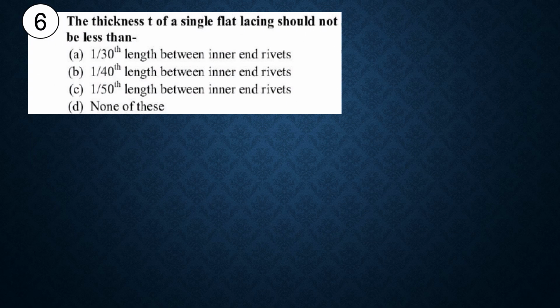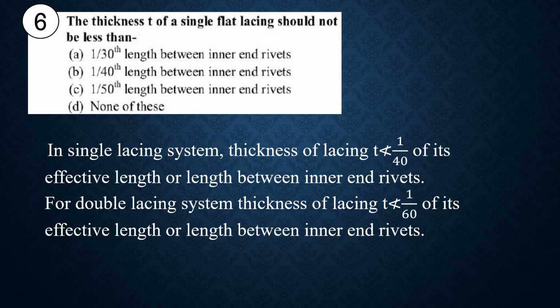Then next question, the thickness T of a single flat lacing should not be less than 1/40th length between the inner end rivet, and for double flat 1/60th. This is also important. For a single lacing, T should not be less than 1/40th, and for double lacing, T should not be less than 1/60th. Option B is correct.